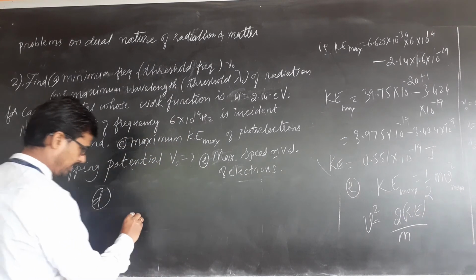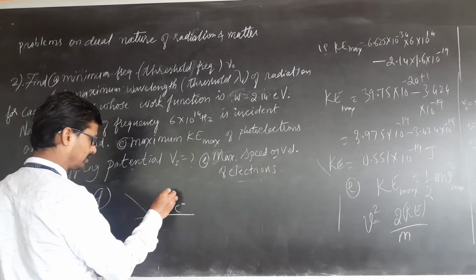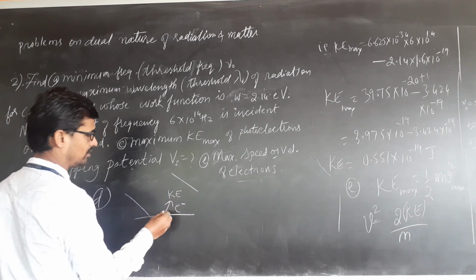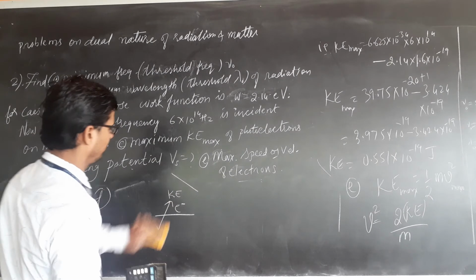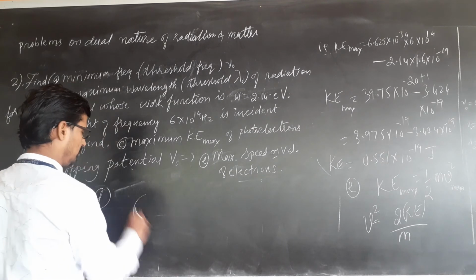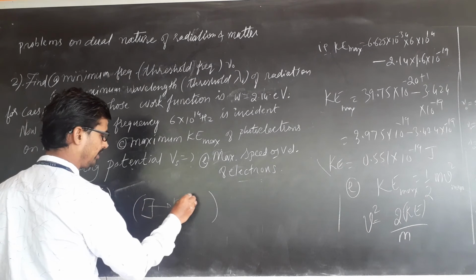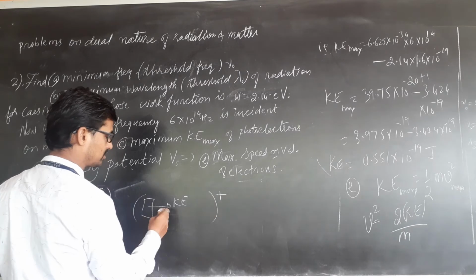Children, very easy. See, if electrons are coming with kinetic energy K, in the discharge tube, if this is a plus, what happens?